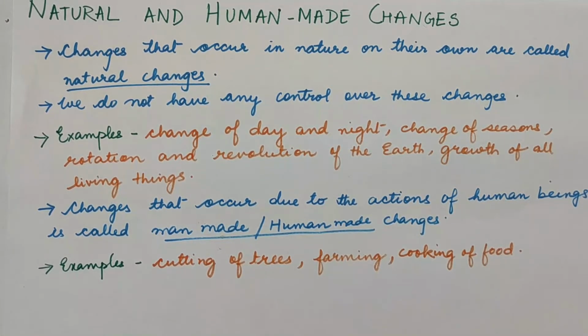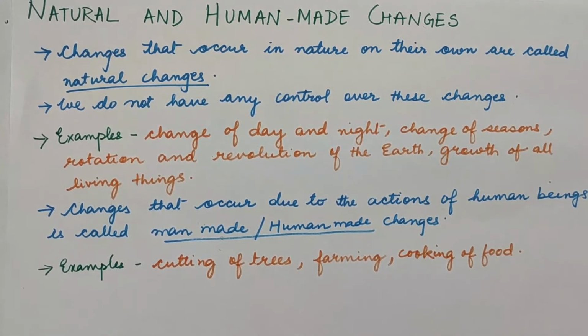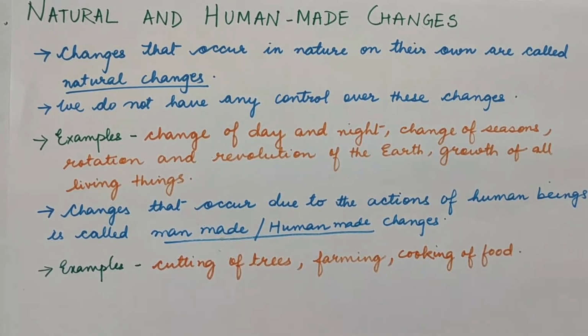So the first kind of change is natural and human-made changes. The changes that occur in nature are called the natural changes. So you cannot change them because they are naturally happening. Like sunrise and sunset, changes in the season, changes in the day and night, the revolution and rotation of the earth. You don't have any control over them. They happen naturally. So such changes are known as natural changes.